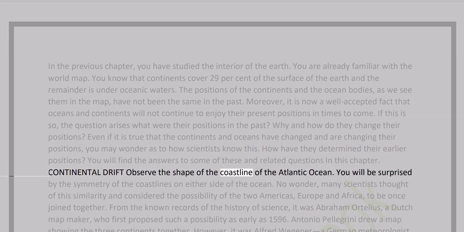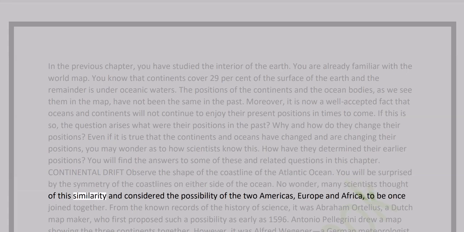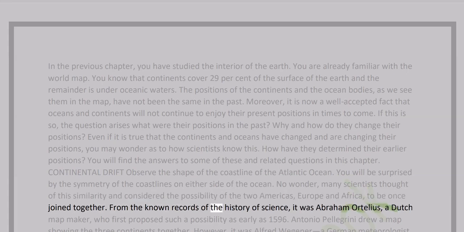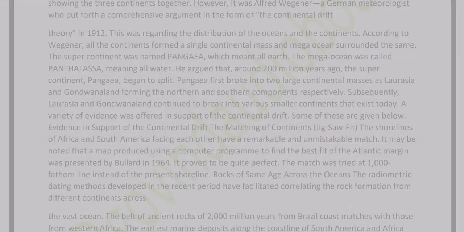Continental drift. Observe the shape of the coastline of the Atlantic Ocean. You will be surprised by the symmetry of the coastlines on either side of the ocean. No wonder many scientists thought of this similarity and considered the possibility of the two Americas, Europe and Africa, to be once joined together. From the known records of the history of science, it was Abraham Ortelius, a Dutch map maker, who first proposed such a possibility as early as 1596. Antonio Pellegrini drew a map showing the three continents together.